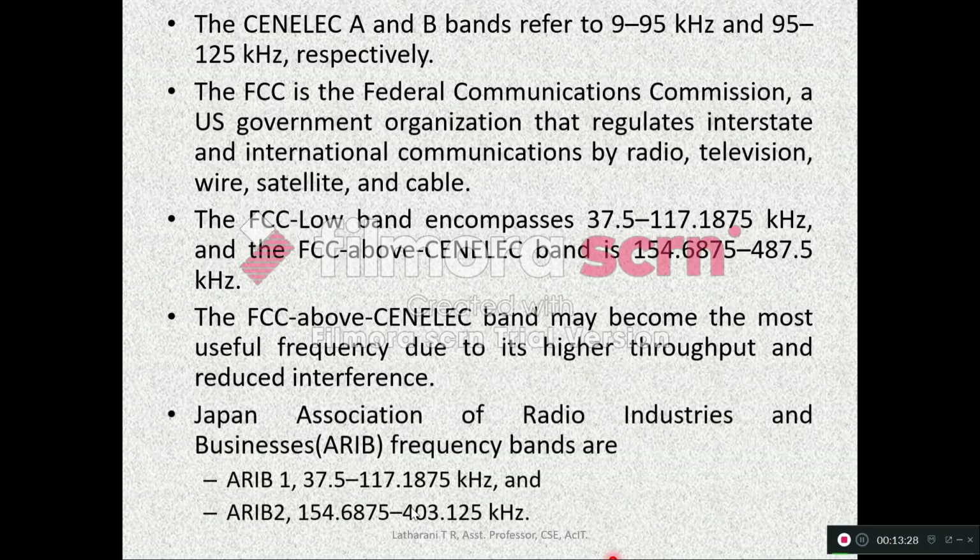Now we studied about Europe and the US. Now the Japan Association of Radio Industries and Businesses, that is in short ARIB. There are two ARIB bands, ARIB 1 and ARIB 2. ARIB 1 is 37.5 to 117.1875 kHz and ARIB 2 is 154.6875 to 403.125 kHz.